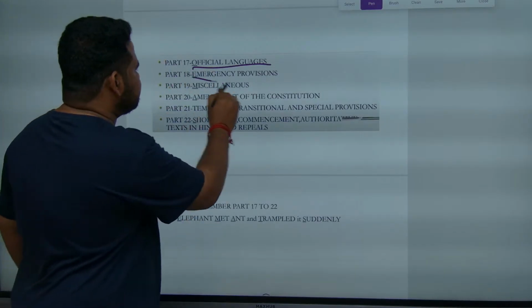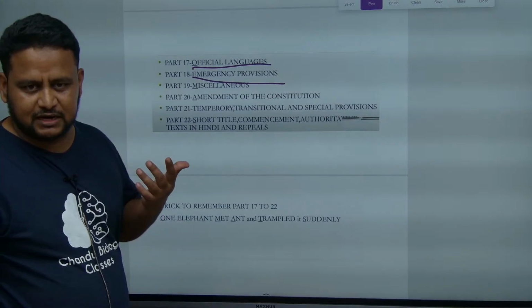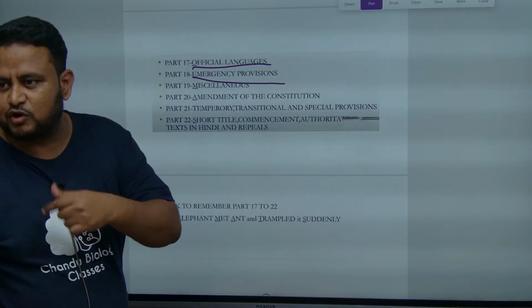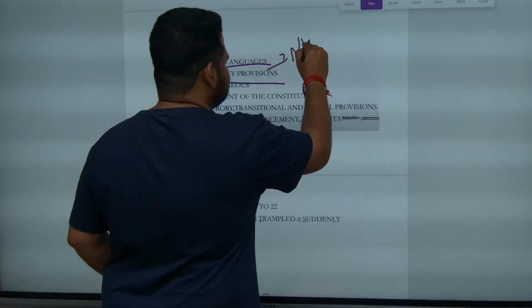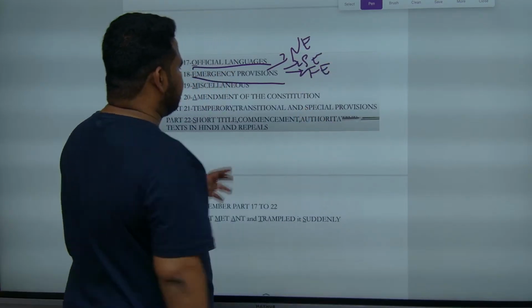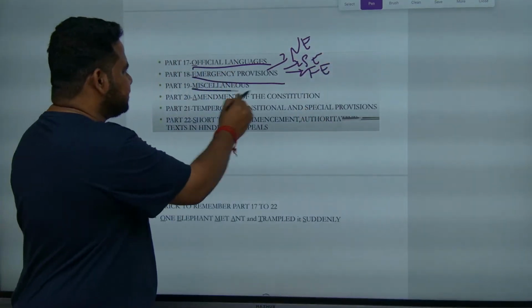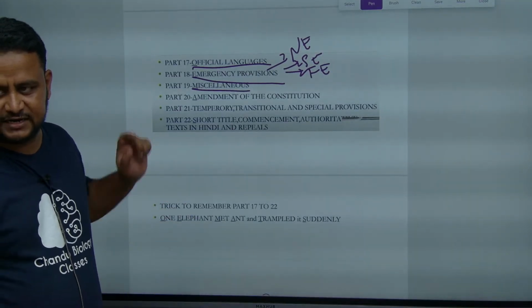Now, emergency provisions. I told you yesterday also, emergency provisions is borrowed from the Government of India Act 1935. Emergency provisions talk about national emergency, state emergency and financial emergency. This is the meaning of emergency provisions. Part 19 is miscellaneous. Miscellaneous means it is leftover, whatever is remaining. That is what part 19 is about.